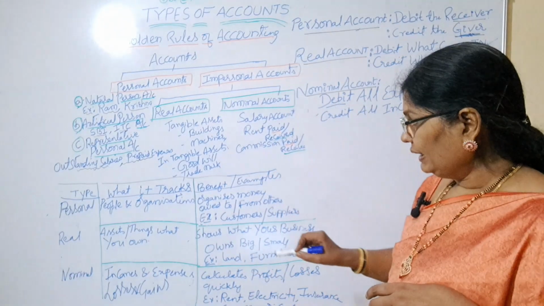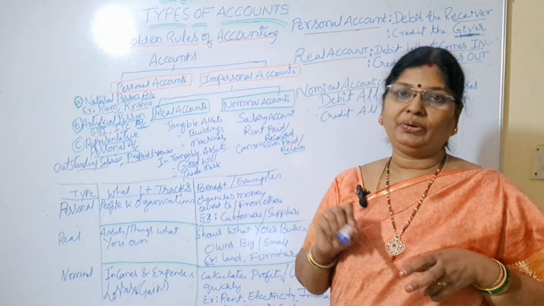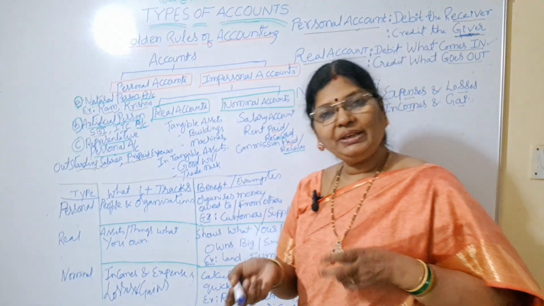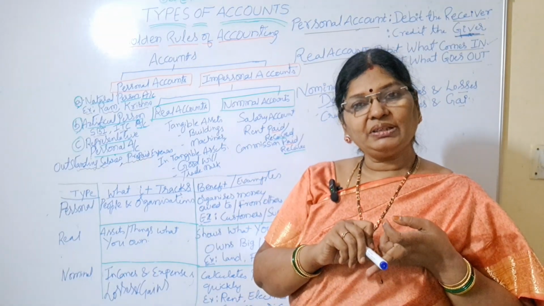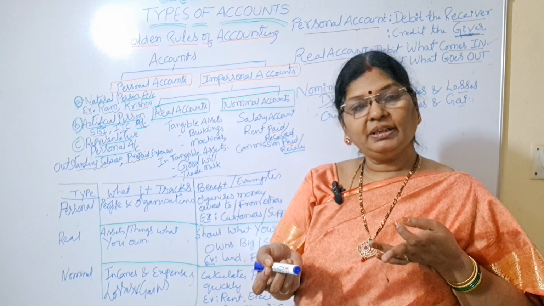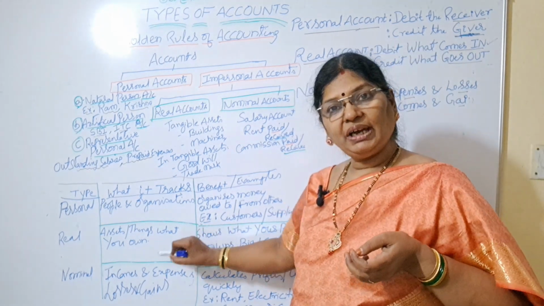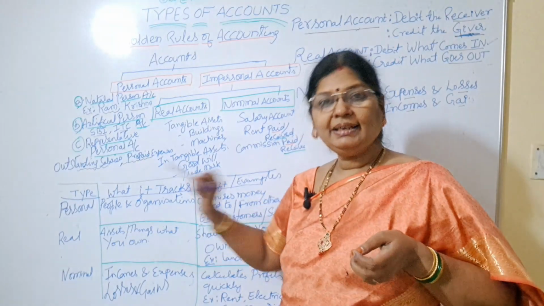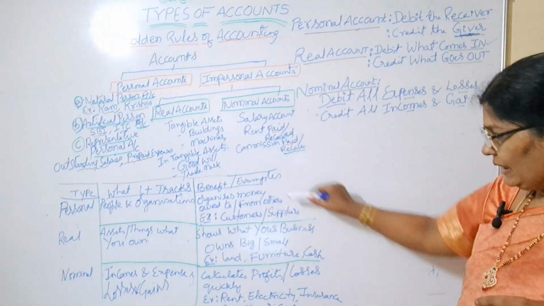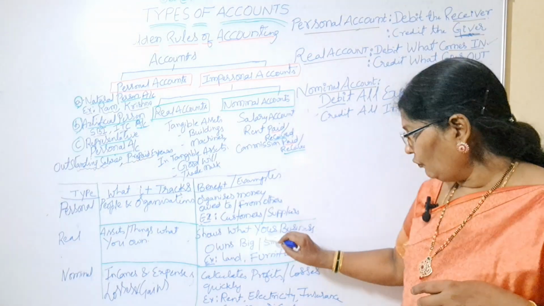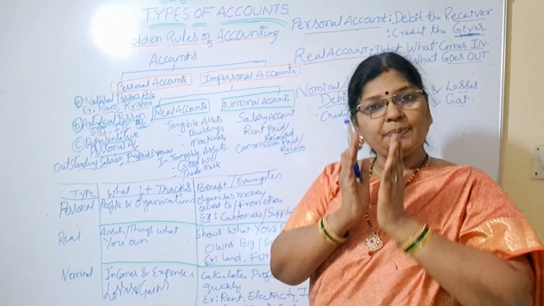Okay. So in real accounts, what can we track? Assets are things that you own. See, what are you owning? You are owning one bike, you are owning one mobile, right? Suppose you are owning one laptop, that is also called your asset, right? So whatever assets or things we are owning will come under real accounts, right? So what are the benefits of this? It shows what your business owns, whether big or small.